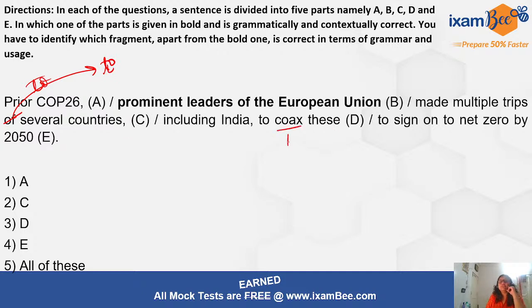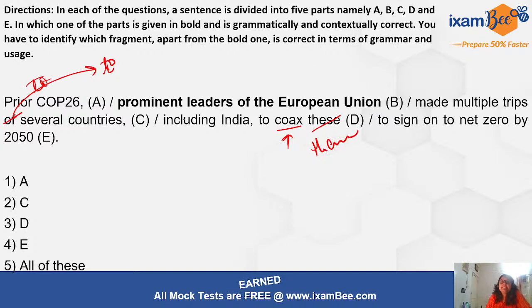So coax means to actually influence someone, right? Maybe actually to force in a way. Actually coax means when you irritate someone to the extent that they have to agree to what you are saying. This is the actual meaning of the word. Coax these. So these are what we don't know. We have to use them.